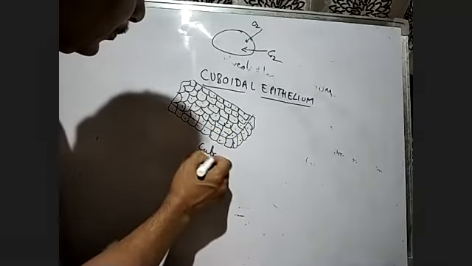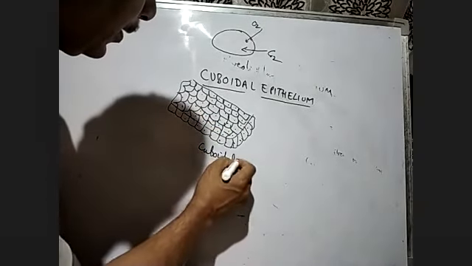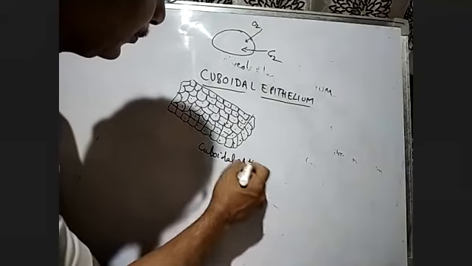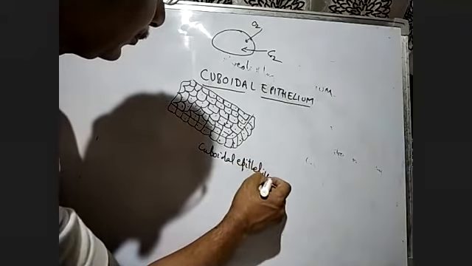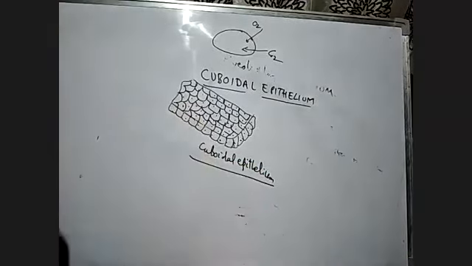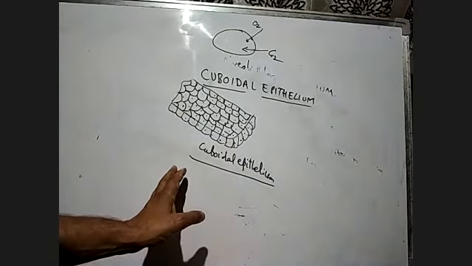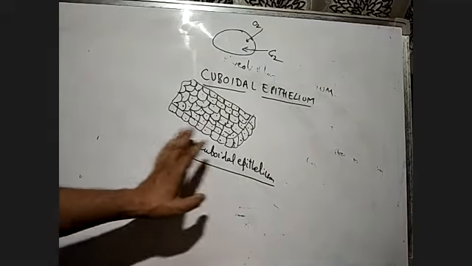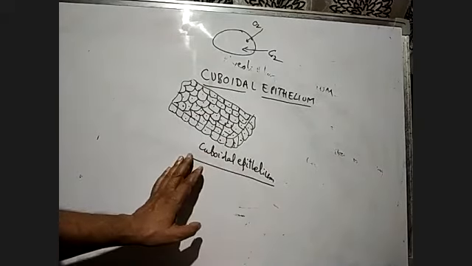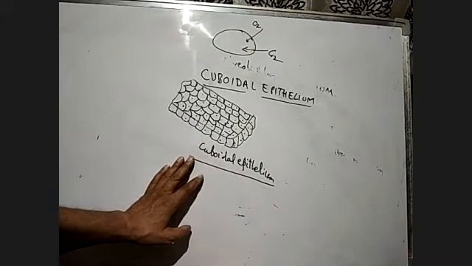This is cuboidal epithelium, made of cube-like cells. It is composed of a single layer of cube-like cells, and is commonly found in the ducts of glands and the tubular parts of nephrons in the kidneys.